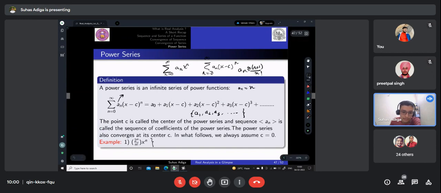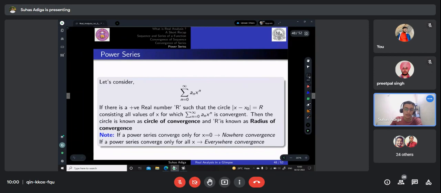So here is one example of a power series, that is summation n equal to 0 to infinity 2 power n by n factorial x power n. Let's now consider a power series. Let's just assume c is 0. Then sigma n equal to 0 to infinity an x to the power n.